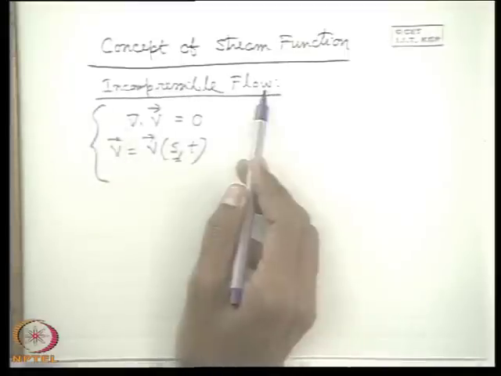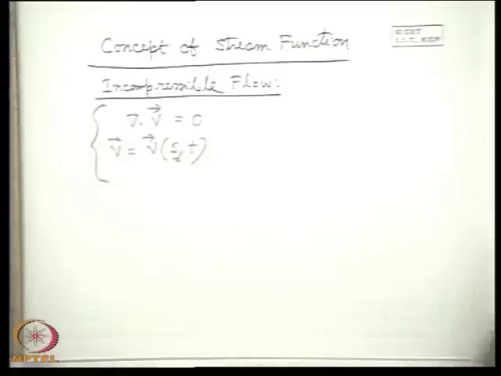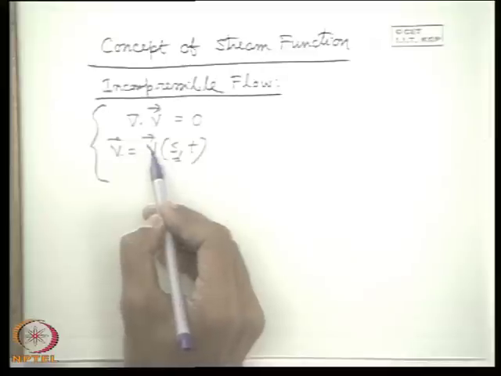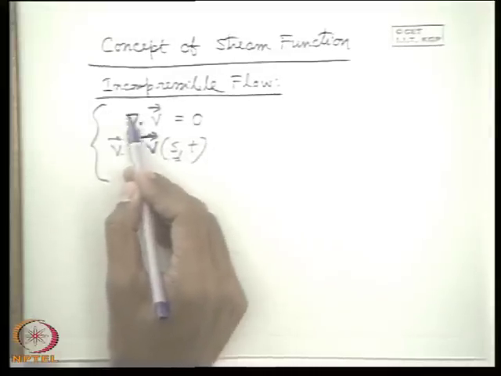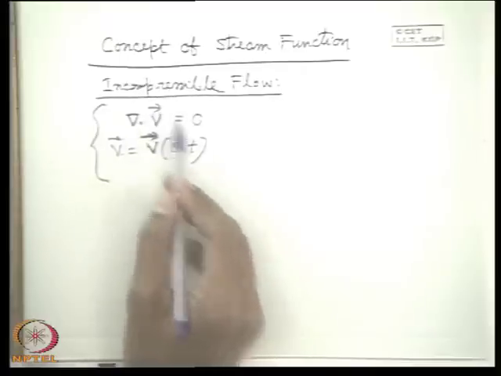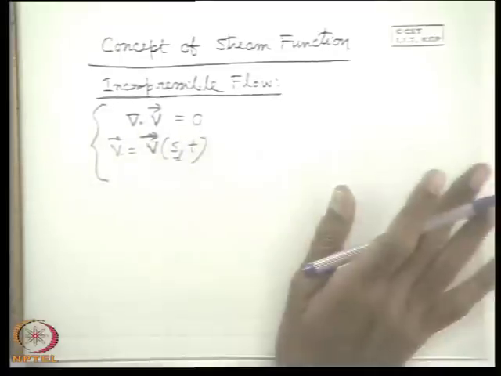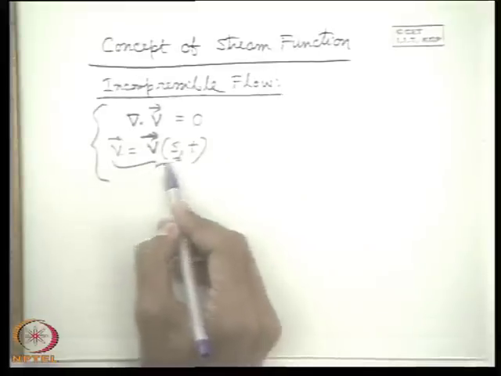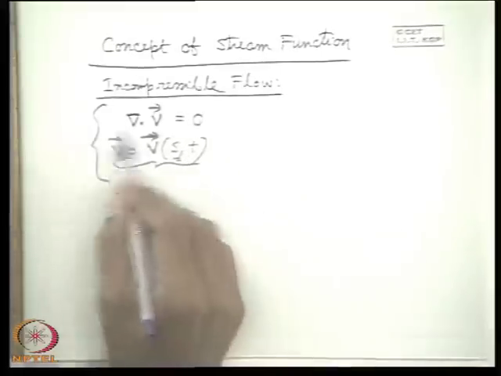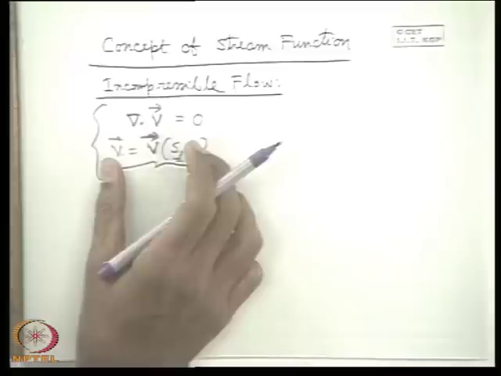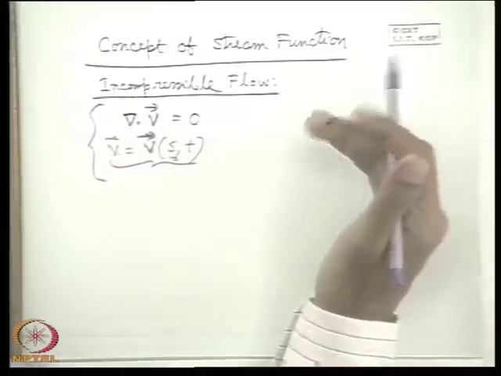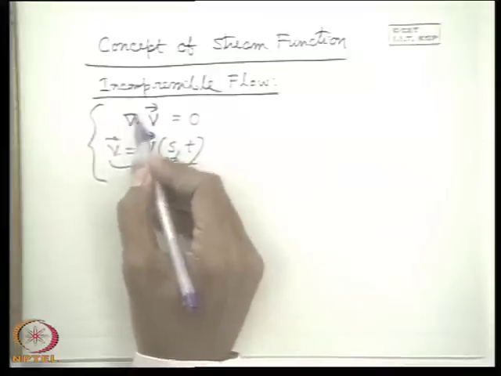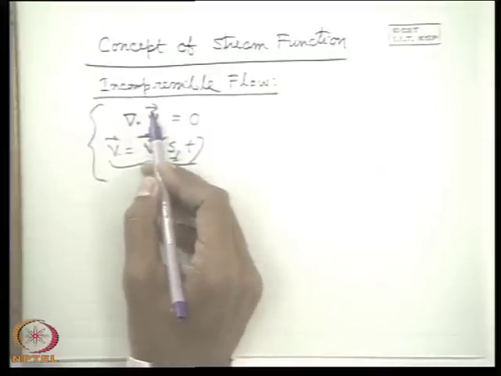claims that his flow is incompressible, one can tell him, okay, please wait, I will check whether your velocity functions explicitly given in this form satisfies this particular equation or not, divergence of V is 0. If it satisfies, we will tell, okay, your flow field is possible. If it doesn't satisfy, then we can tell it is an erroneous flow field. This velocity function can never define an incompressible flow field. This is the concept.